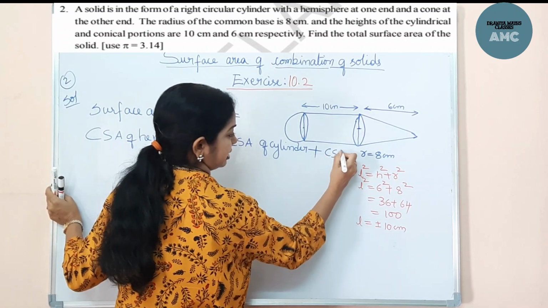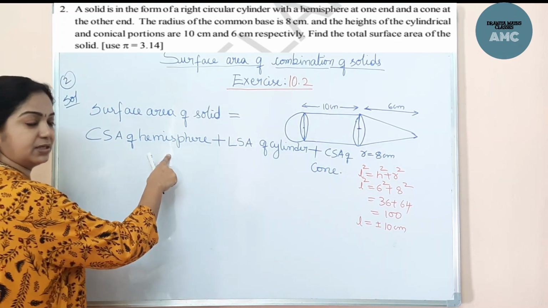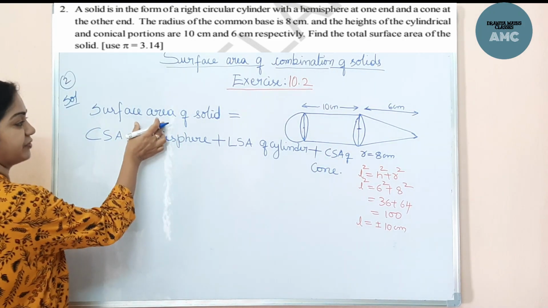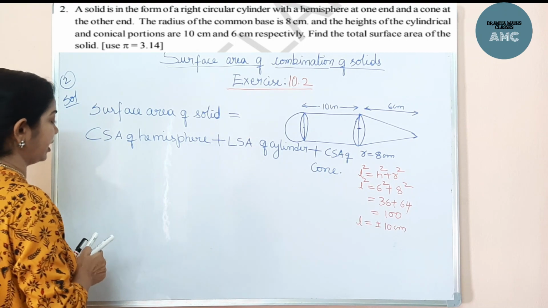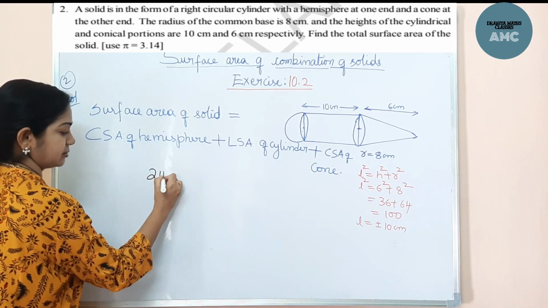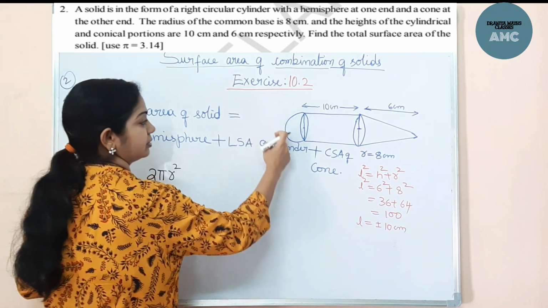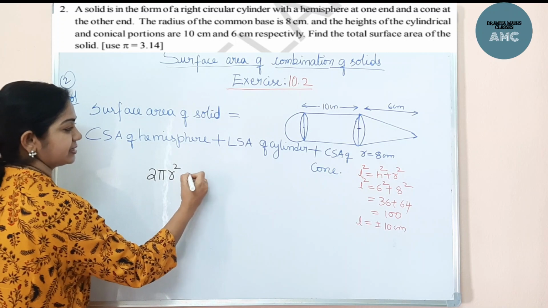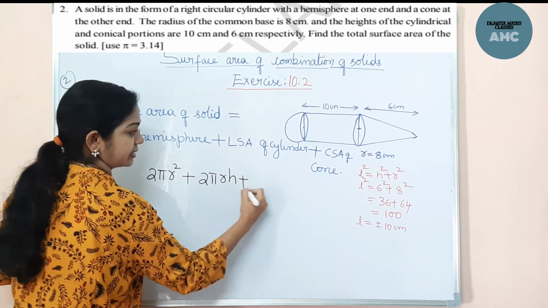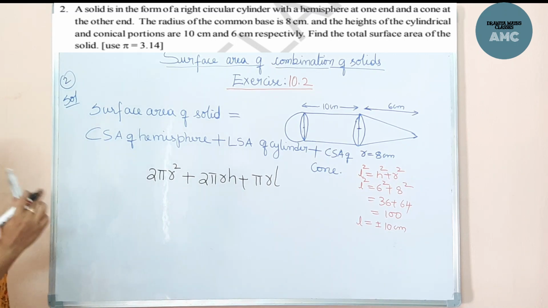The CSA of the hemisphere, LSA of the cylinder and CSA of the cone, all three combined, give the surface area of the given solid. The CSA of the hemisphere is 2 pi r square, just the CSA, we are not finding the TSA, plus the LSA of the cylinder, 2 pi r h, plus the CSA of the cone, pi r L. These are formulas you have to remember in mensuration.